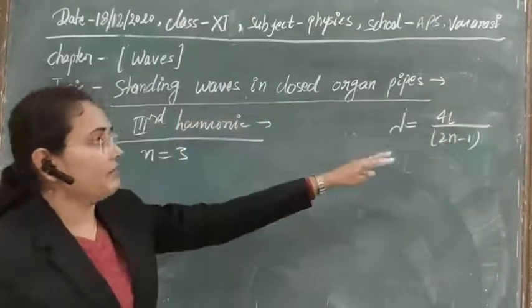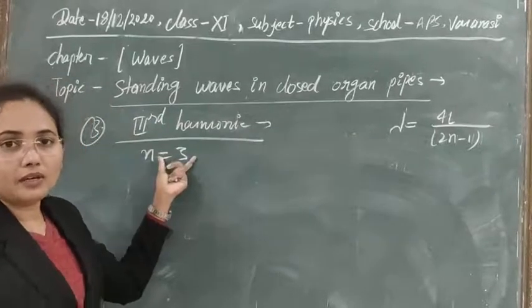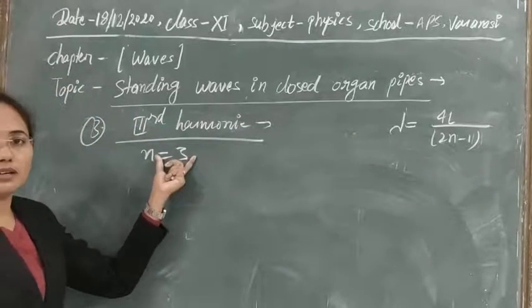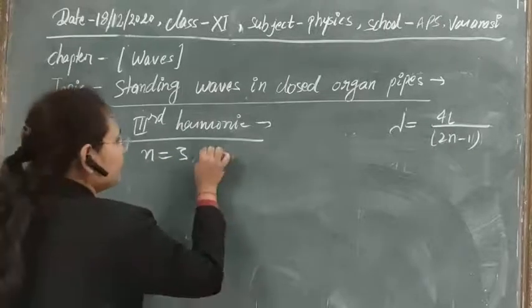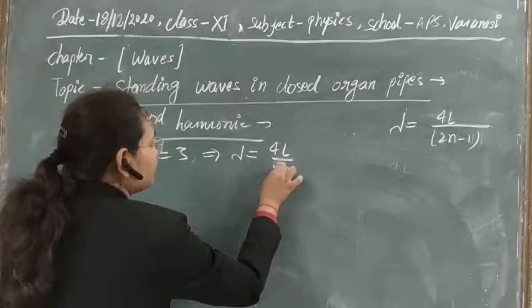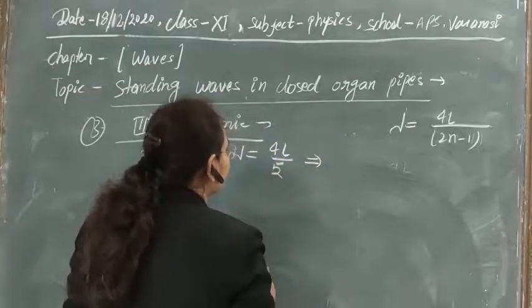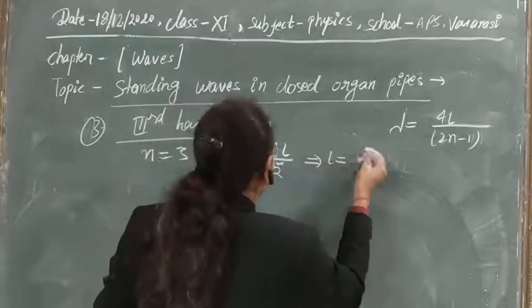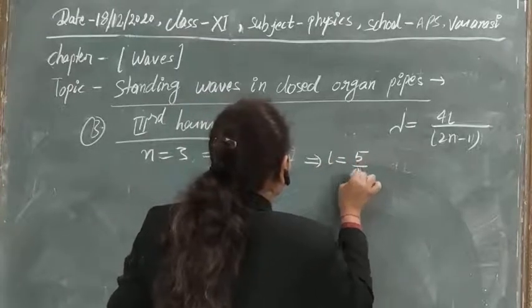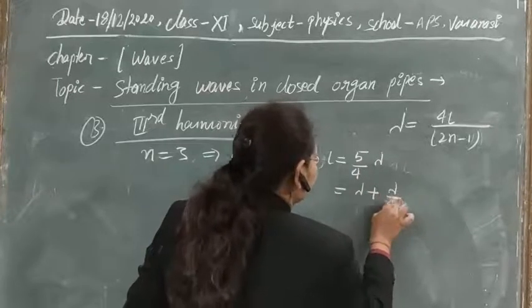Now put the value of n, which is 3. So finally 2n minus 1 will be equal to 5. So we get lambda equal to 4L upon 5, or in terms of lambda, L is 5 by 4 lambda, or you can write it as lambda plus lambda by 4.